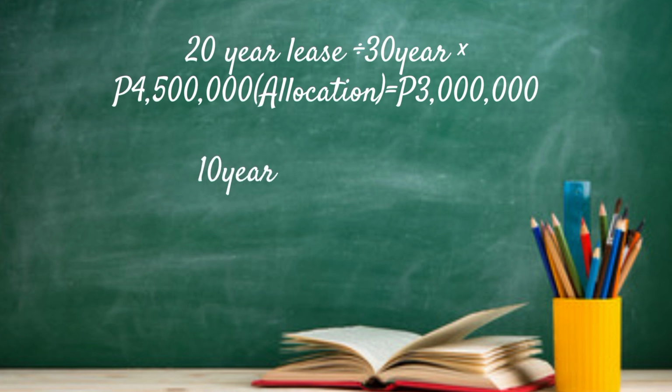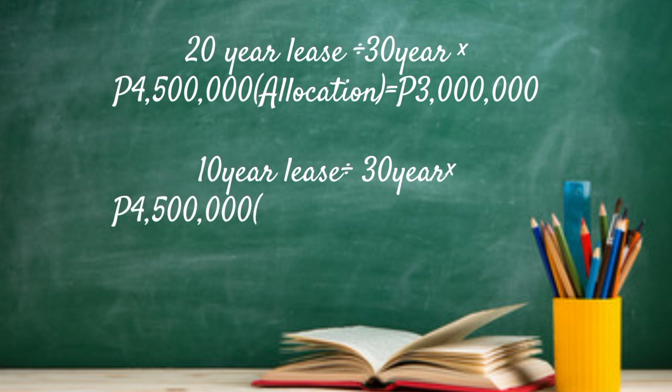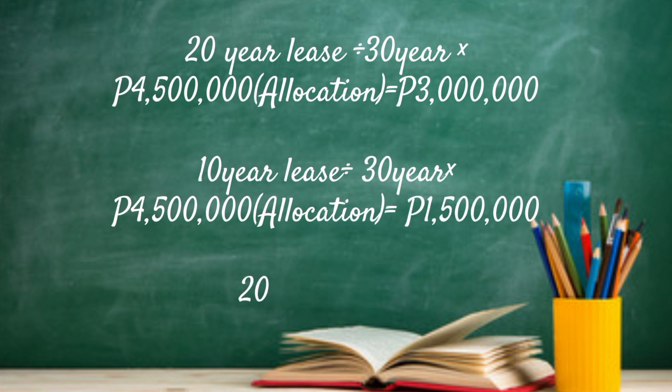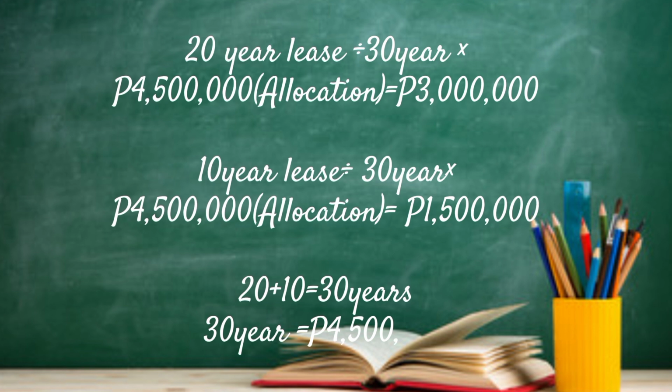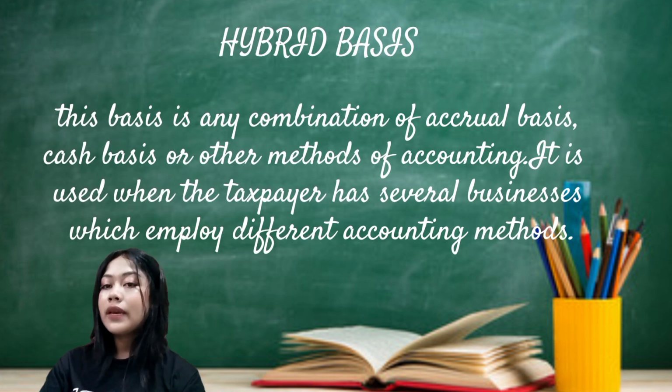A 10-year lease divided by 30 times 4,500,000 equals 1,500,000 cost. The total of the 30-year lease is equal to 4,500,000 pesos.